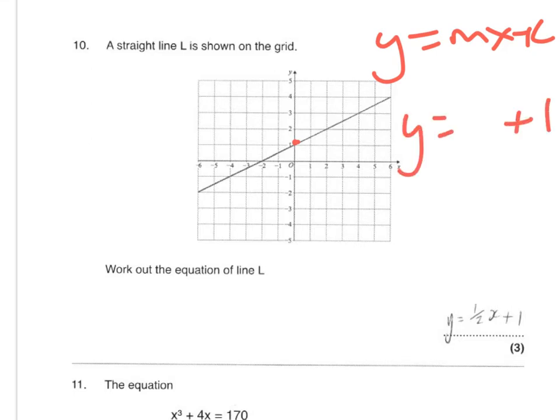Y equals, you just got to find the gradient. Pick a point bottom left of a square and top right of a square to kind of form a triangle. It's the y difference divided by the x difference. So we know the y difference is 1 and the x difference is 2. We know we got a half. It's a positive gradient because it's going left upwards to right. So it's going to be half x.